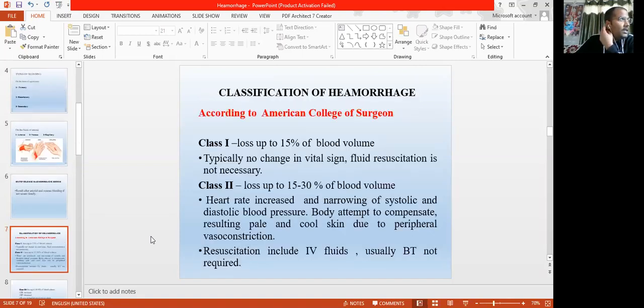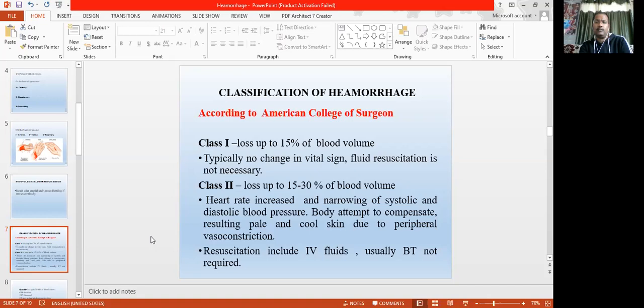Now, on the basis of the amount of blood loss, there is a classification of hemorrhage, class 1, class 2, class 3, class 4, according to the American College of Surgeons. And there is one classification of the WHO. Almost both are the same. In class 1 hemorrhage, the person has lost up to 15% of the total blood volume.